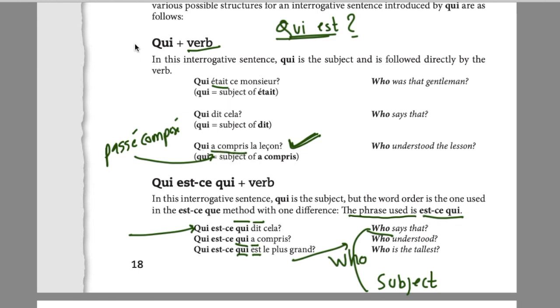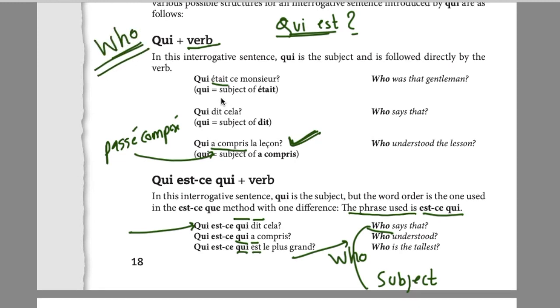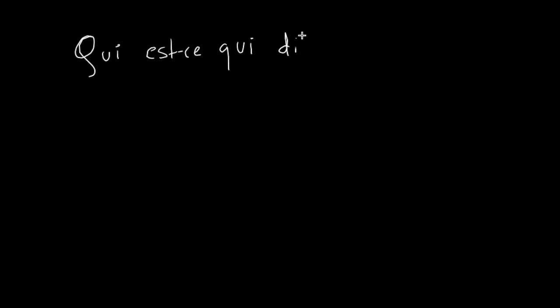And here it translates to vous. This is basically the intonation way. Another way is the colloquial way, est-ce que. In case you want to ask these questions using the est-ce que format, what you need to do is: qui est-ce qui dit cela, same. Who says that?